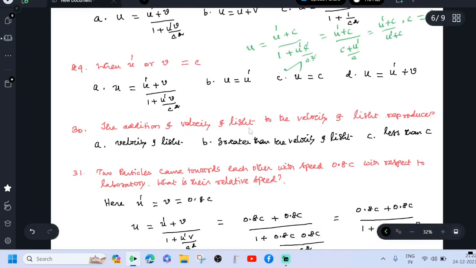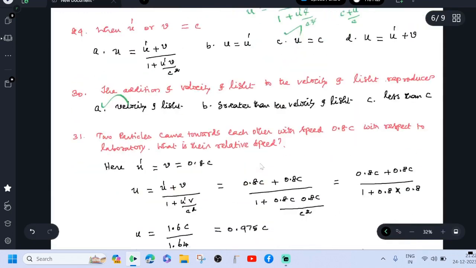The addition of velocity of light to the velocity of light reproduces: velocity of light, greater than the velocity of light, or less than the velocity of light. That means c plus c equals c. If you add anything to the velocity of light, the result is the velocity of light.